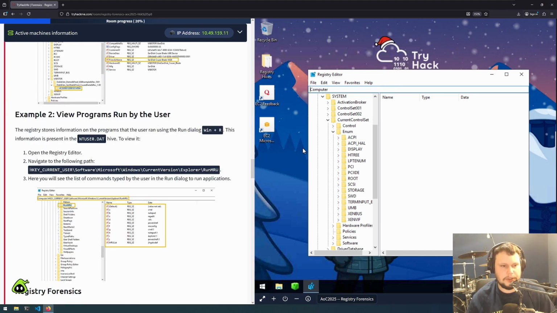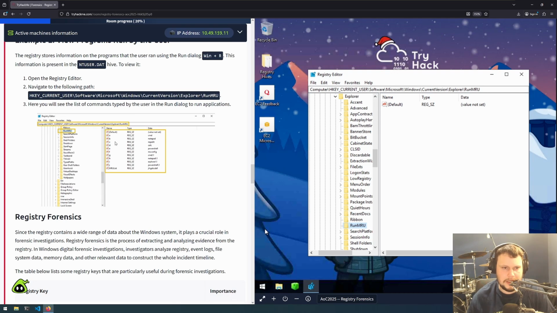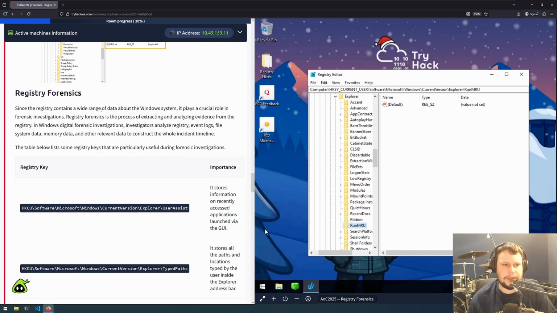So now example 2 is viewing programs run by the user. We'll do the same thing here, replacing Computer with the path by copying this and putting that into here. So this one is available, but it doesn't have any keys yet. But in the screenshot, you can see A, B, C, D, E, F, and it's got the value as which file was opened.